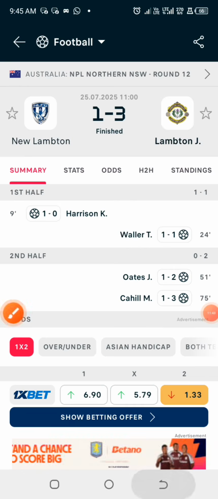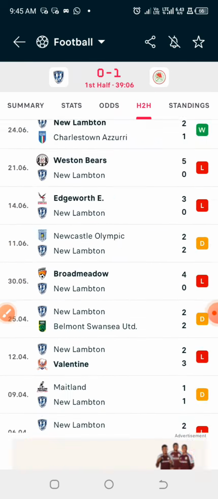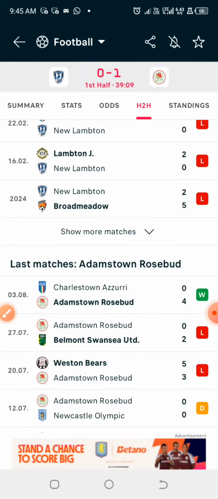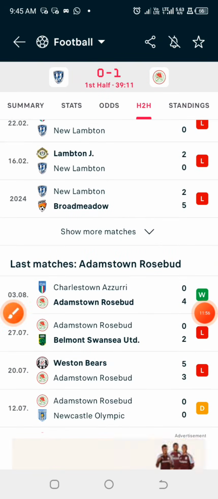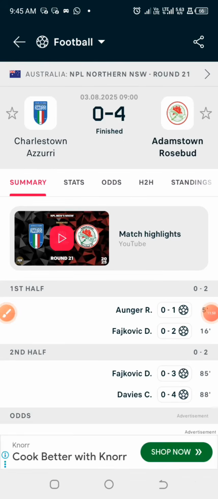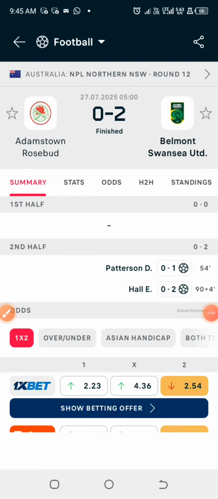And for team 2, in the last two games, they didn't concede any goals at all, except this particular match, and they concede second half.